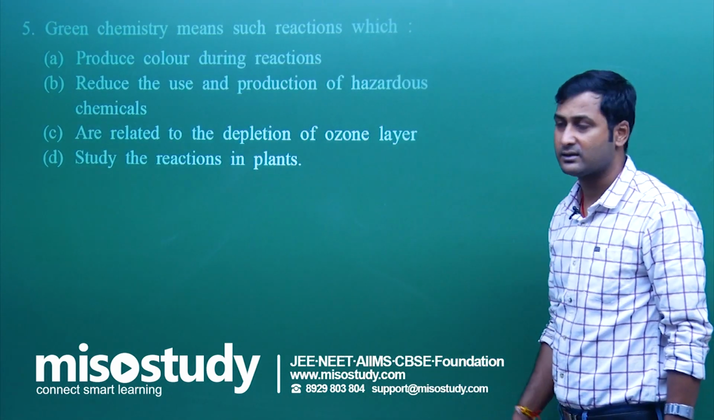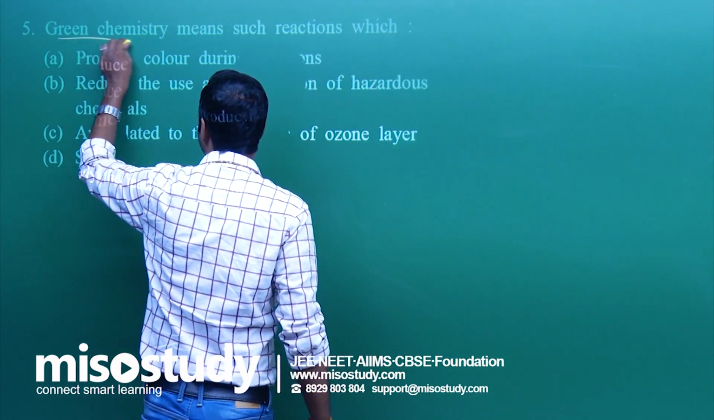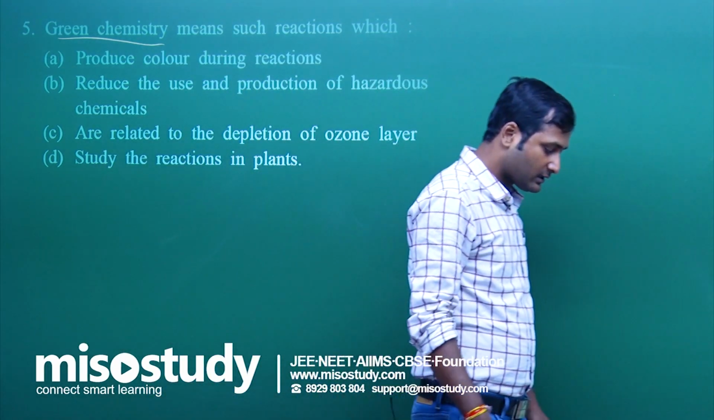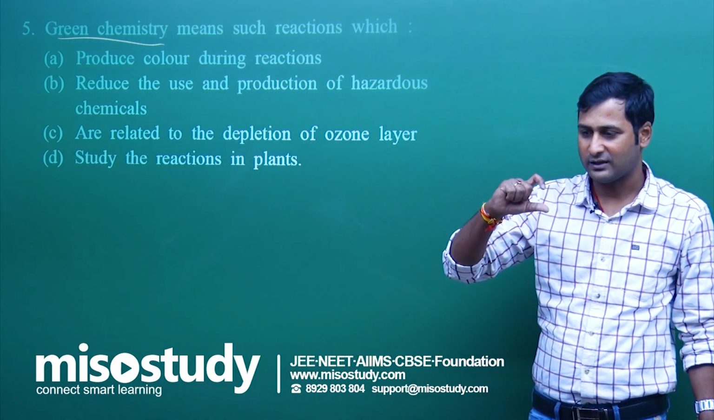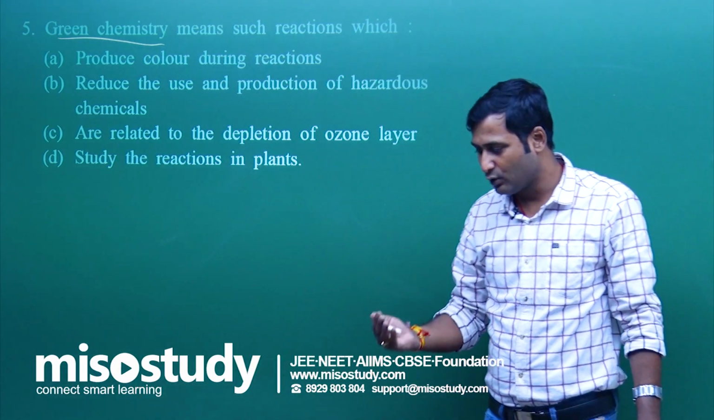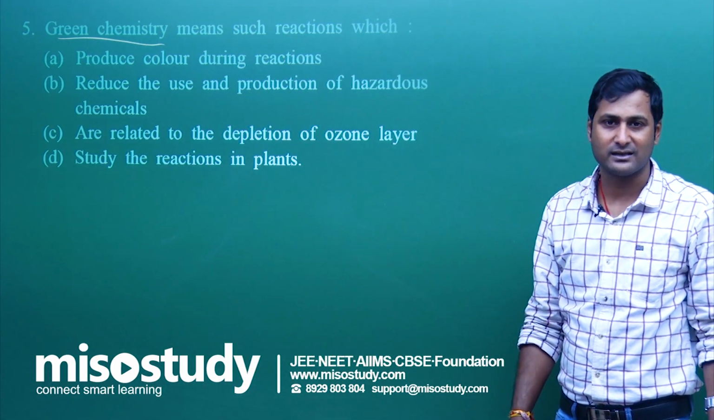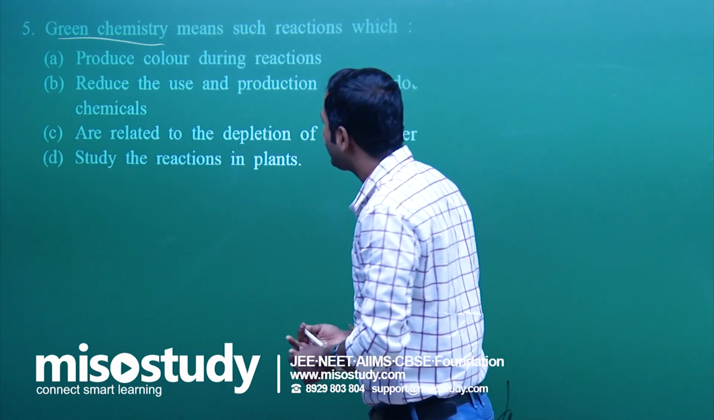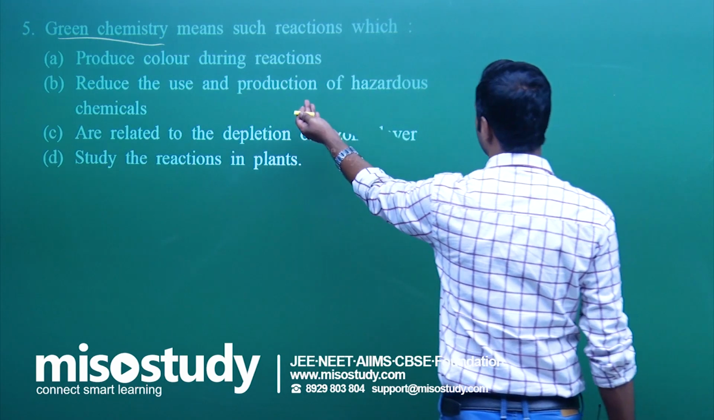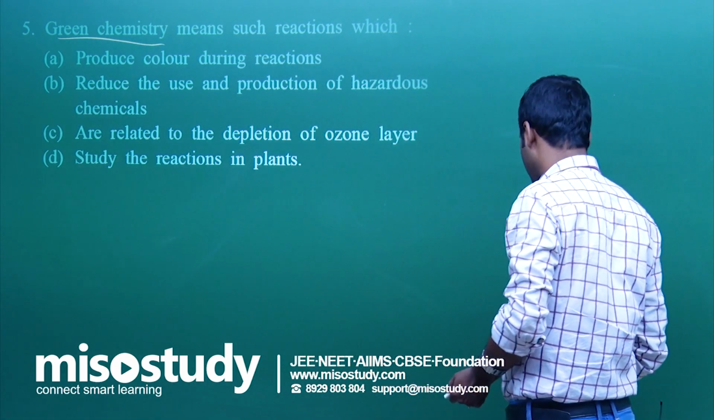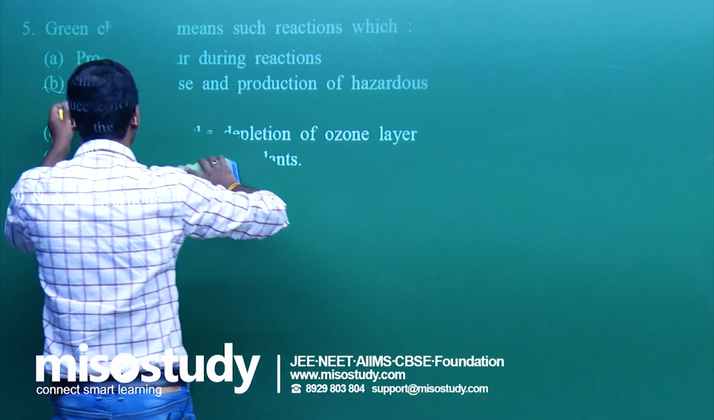Question number 5, what is the explanation? Green chemistry. We know what is meant by green chemistry: the systematic strategy or systematic planning to reduce the use and production of hazardous chemical substances in the environment. What is green chemistry? Produce color during reaction? No. Reduce the use and production of hazardous chemicals. This is green chemistry. Question number 5 we will mark B as the correct option.